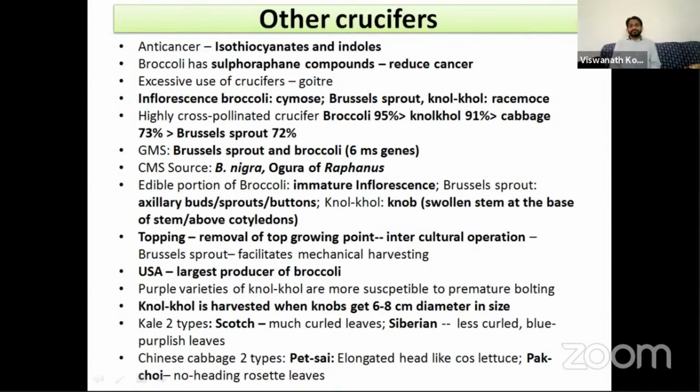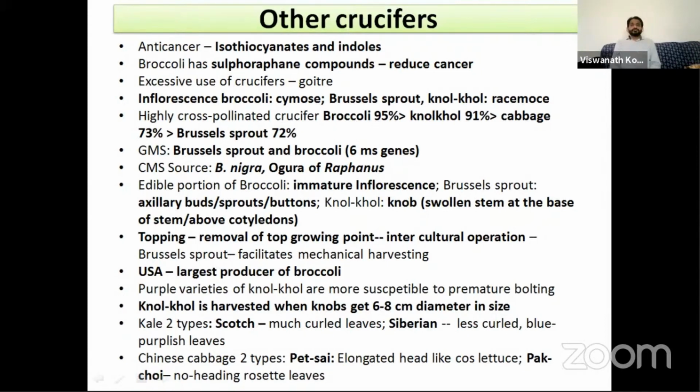So among all the crucifers, broccoli is the highly cross-pollinated crop, 95%, followed by knol khol, followed by cabbage, and followed by Brussels sprout. And there are 6 male sterility genes identified in broccoli. Again, the CMS source is Brassica nigra or Ogura of Raphanus. The edible portion of the broccoli is immature inflorescence, similar to cauliflower.